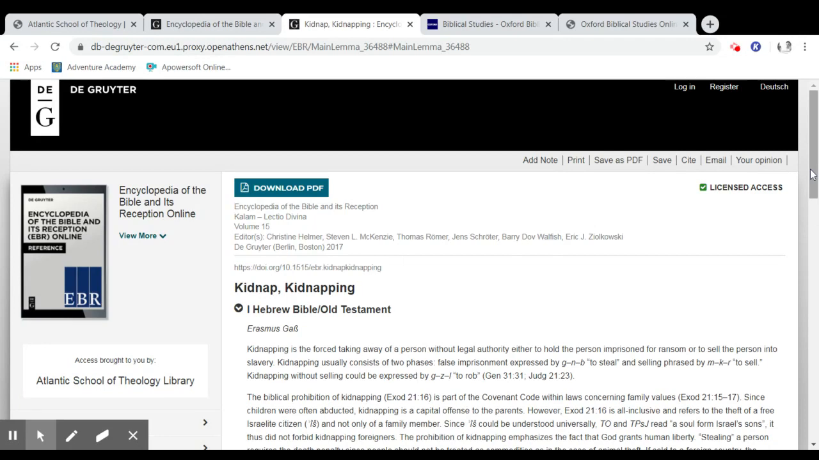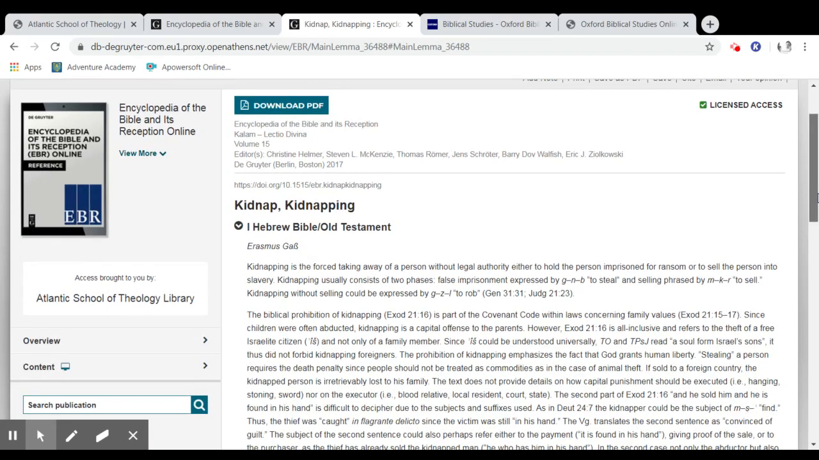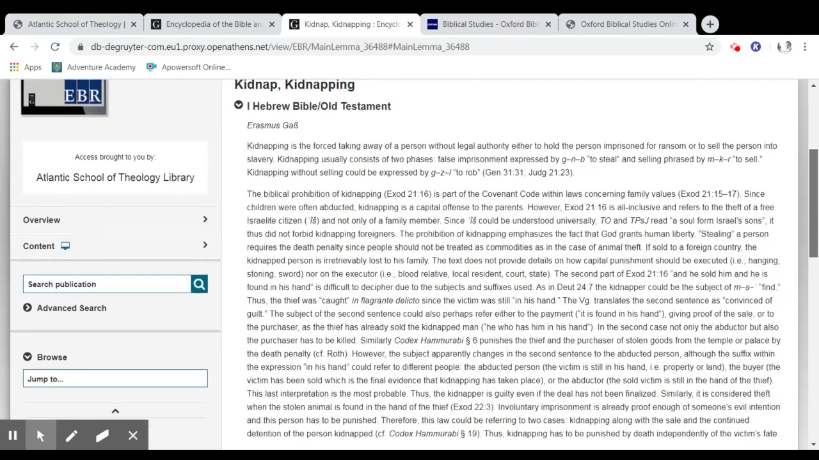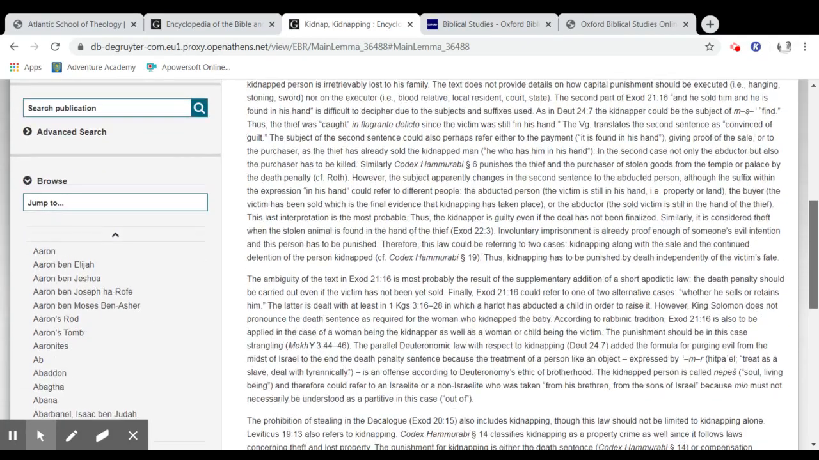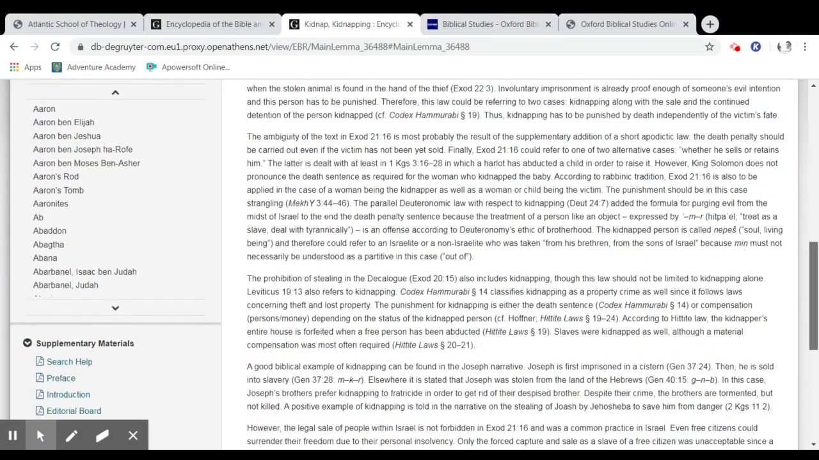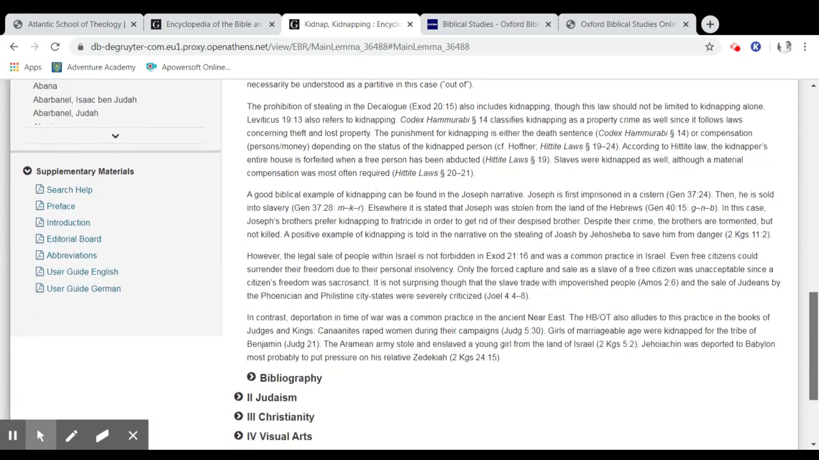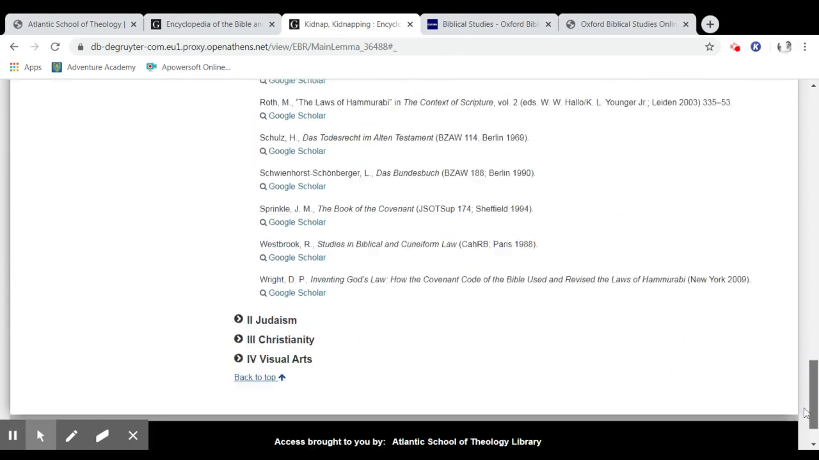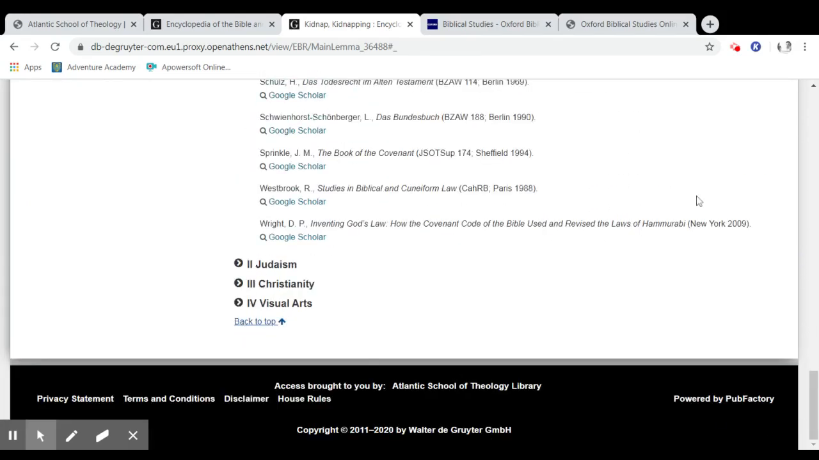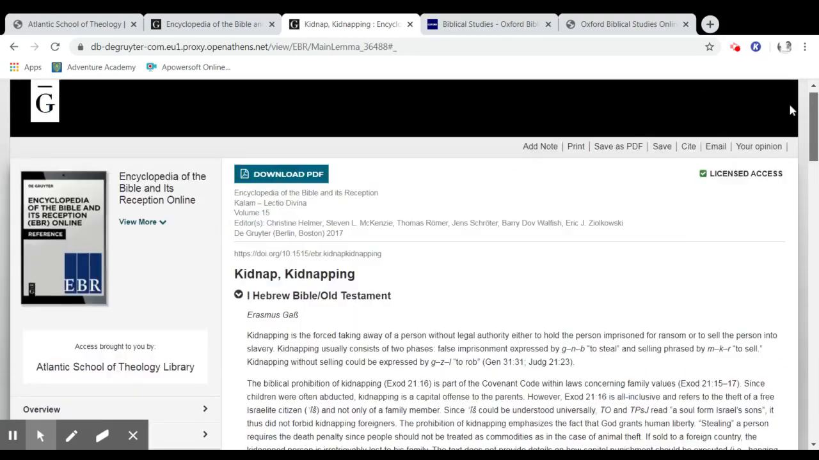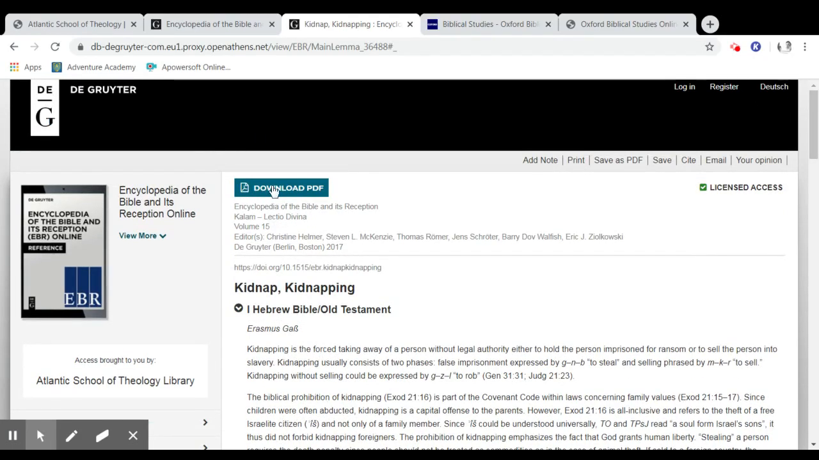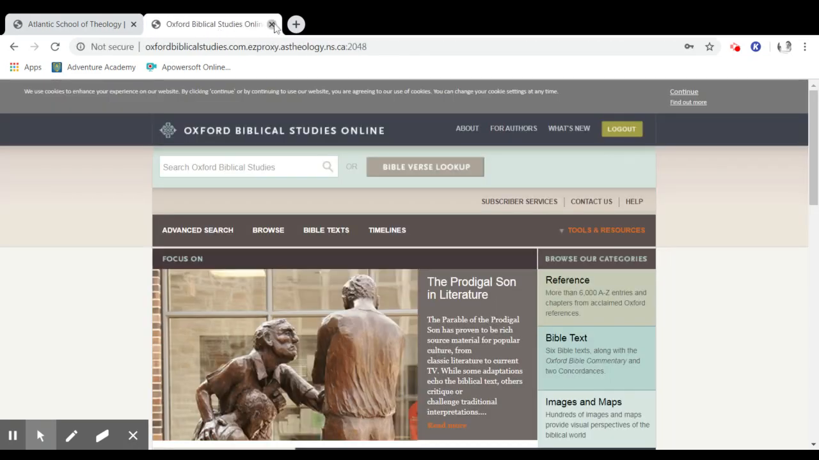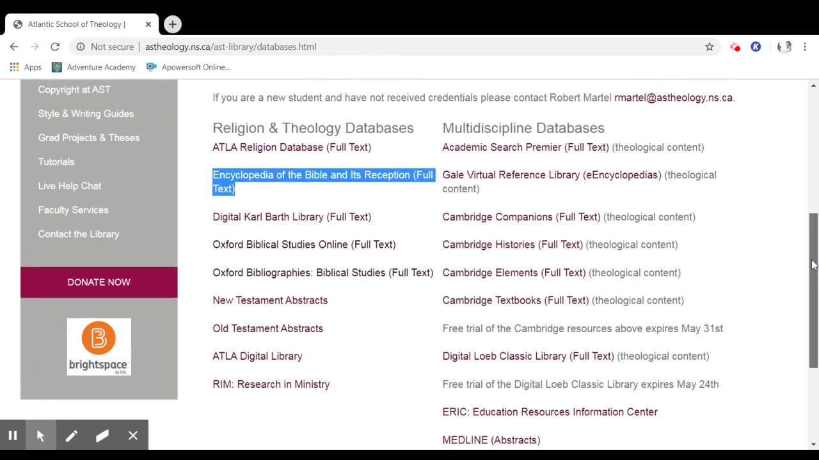Here we go. Kidnapping. Hebrew Bible, Old Testament. And then a discussion and account with scriptural references of that concept, that term, with a bibliography and more content following. It's searchable as well. And you can download this entry here as a PDF. I'm going to close some of these, and we're going to go back to the Atlantic School of Theology Library webpage.